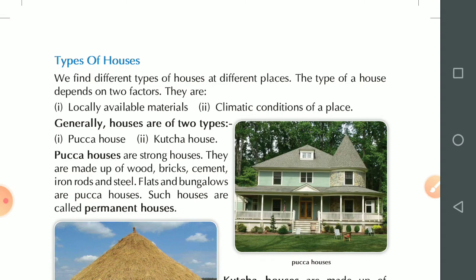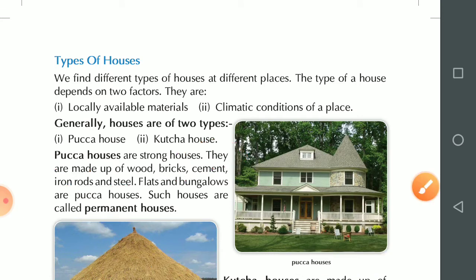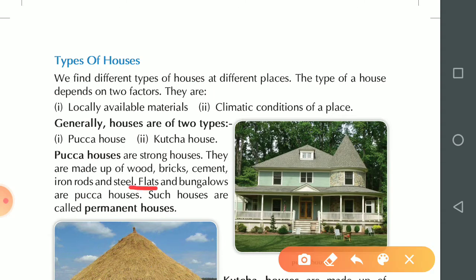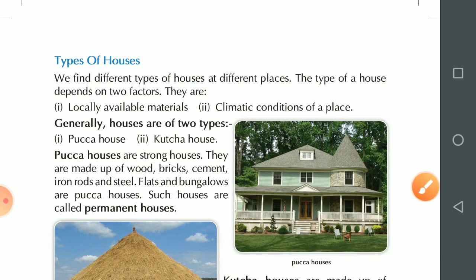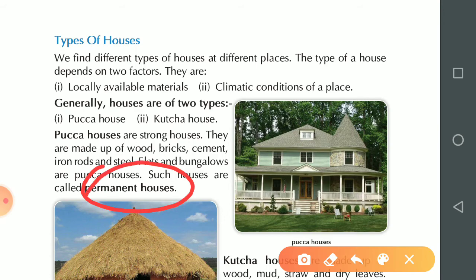Generally, houses are of two types: pakka house and kacha house. Pakka houses are strong houses. Look, it is a pakka house. They are made up of wood, bricks, cement, iron rods and steel. So these are the materials used in making a pakka house. Flats and bungalows are pakka houses. Such houses are called permanent houses. We also call a pakka house a permanent house.